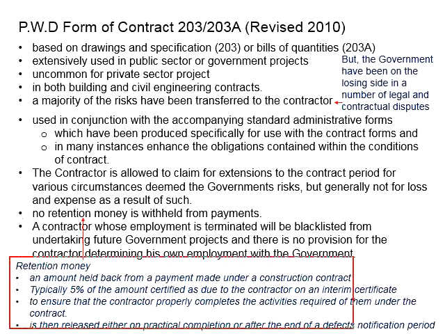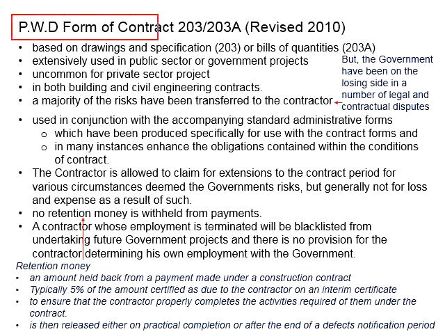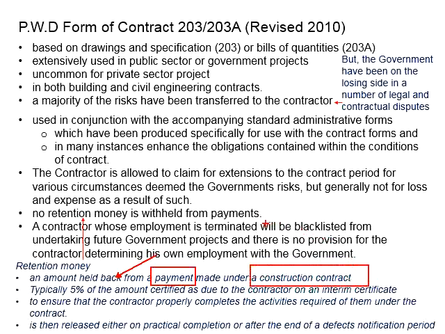These are further explanations regarding the retention money, just for your information. But you know that retention money is not relevant to the PWD form of contract. The conditions of retention money appear in other types of form of contract. It is basically an amount held back from the payment made under the construction contract, typically in the range of 5% of the amount certified to be paid to the contractor on an interim certificate.